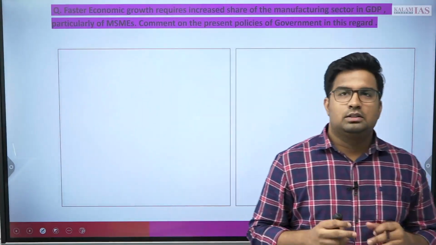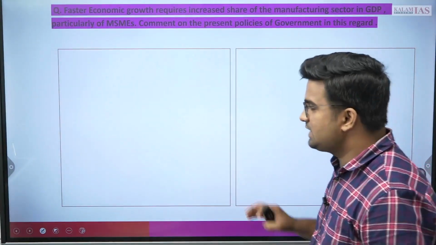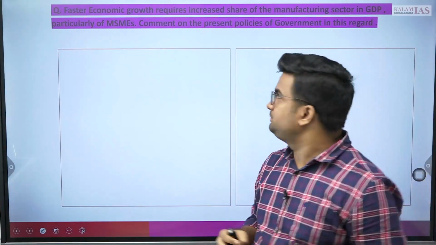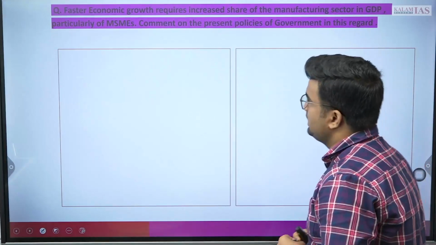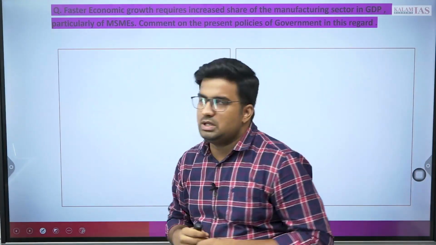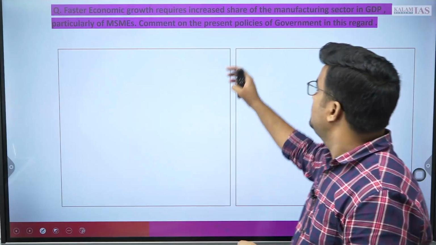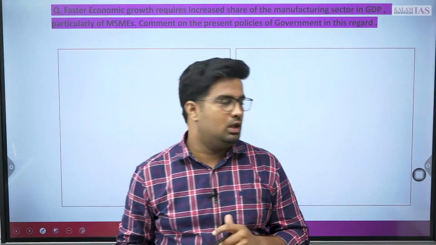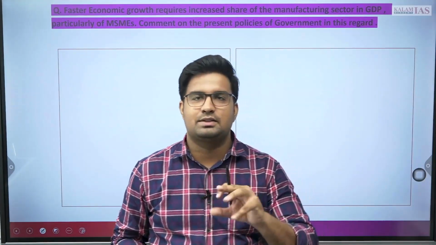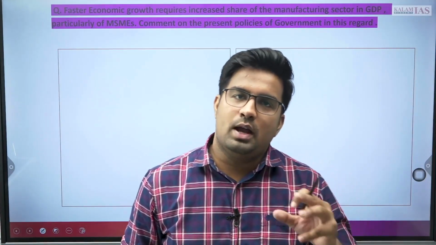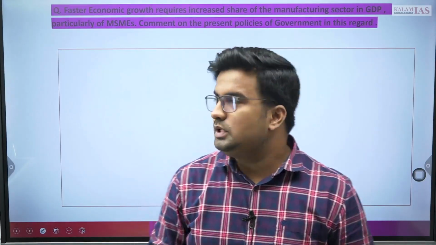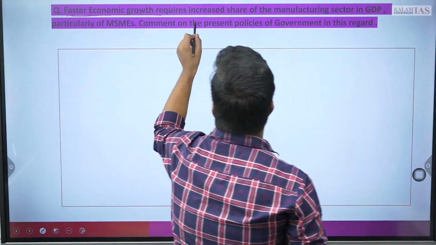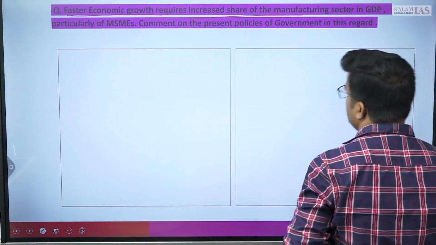So if I talk about the first question which has been asked: faster economic growth requires increased share of the manufacturing sector in GDP, particularly of MSMEs. Comment on the present policies of the government in this regard. So for this question, how are you going to start? That is one part. If we go ahead with this question, first of all, you need to segregate the parts. The first part is that faster economic growth requires an increased share in the manufacturing sector.